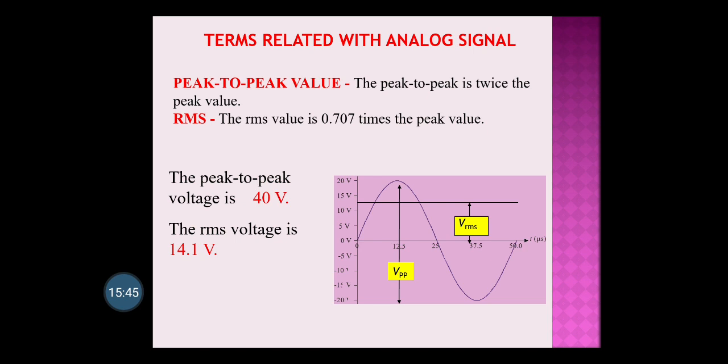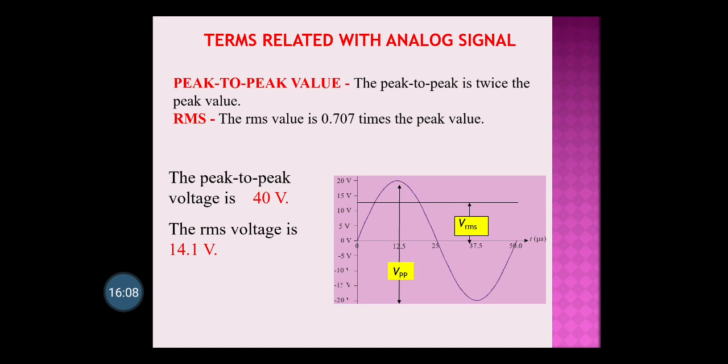Next is RMS value, root mean square value. Every sine wave signal is related to a root mean square value, and it is calculated using this formula, that is 0.707 times the peak value.